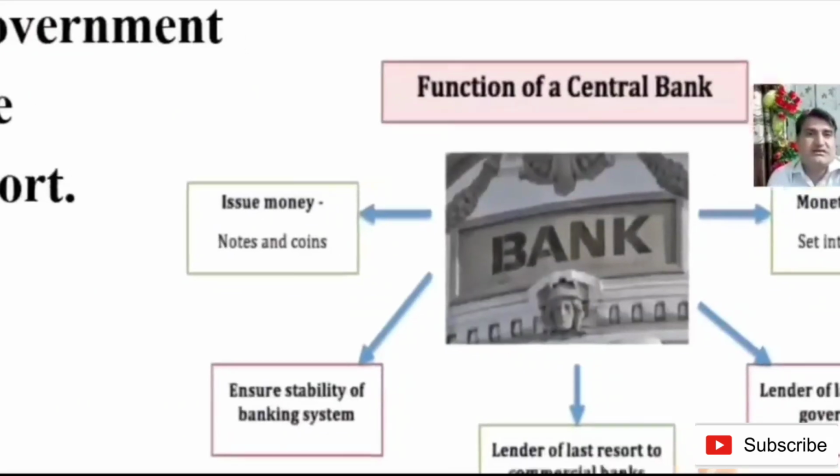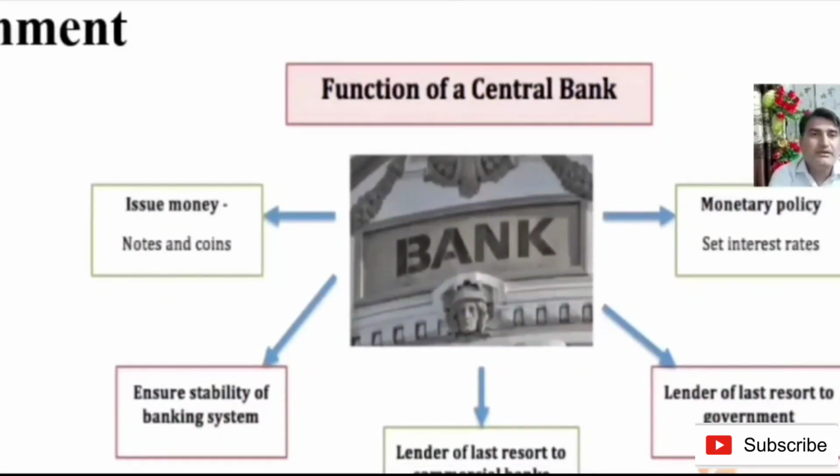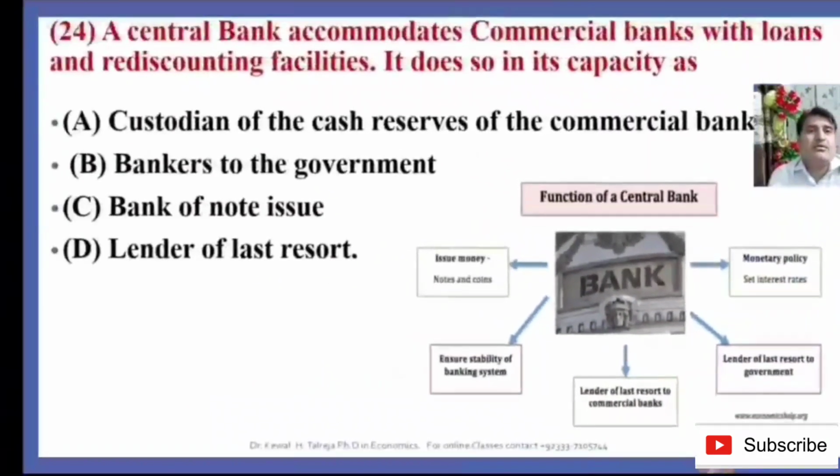So what are the functions of central bank? The central bank has authority to issue notes and coins, and ensures stability of the banking system. Central bank sets the interest rate. Central bank is the lender of last resort to the government and also to the commercial banks. Why do we say that the central bank is a lender of last resort? Because a central bank accommodates the commercial banks with loans and rediscounting facilities. That's why now we have a clear concept and justification of our answer that D is the right answer.